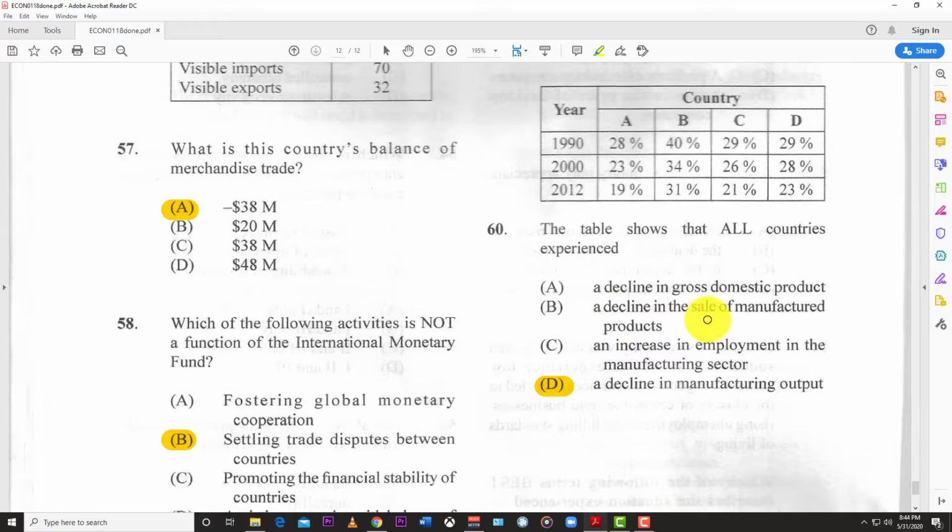You can't say a decline in the sale of manufactured products because normally we're talking about the output, the overall output. And C, an increase in employment in the manufacturing sector, you cannot really say that because as you can see, manufacturing is declining. Had it increased, you might have seen a boost, but this one is declining, so therefore it has to be a decline in manufacturing output. So the countries are moving away from manufacturing. They might be doing more tourism, construction, or something like that.